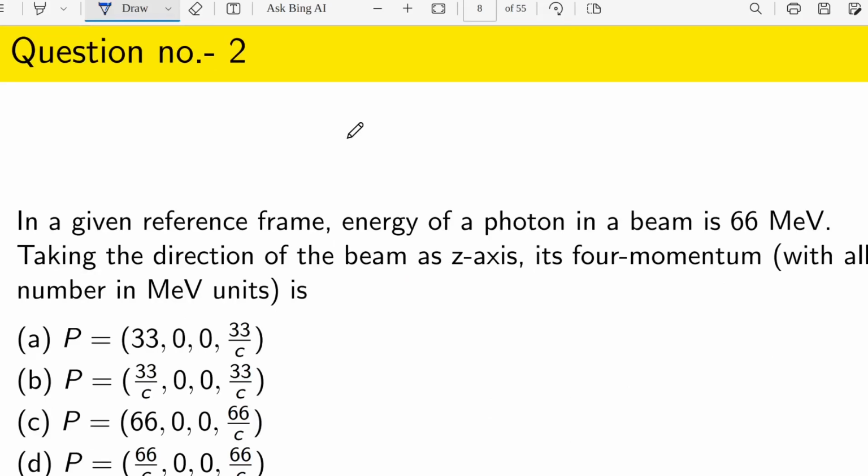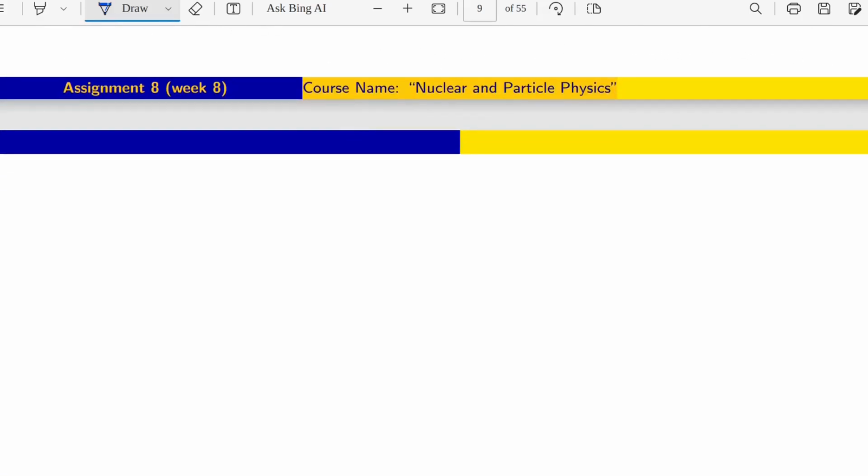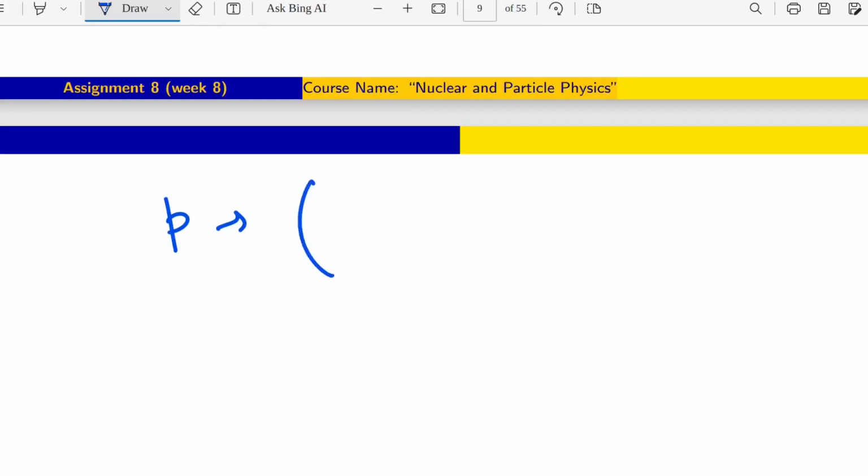In the given reference frame, the energy of a photon in a beam is 66 MeV. Taking the direction of the beam as z-axis, its four-momentum, with all numbers in MeV units, is what? So they are asking about the four-momentum. What will be the four-momentum expression? Let's say I am writing here four-momentum, p mu. How can we write it? It is E by c and P vector.